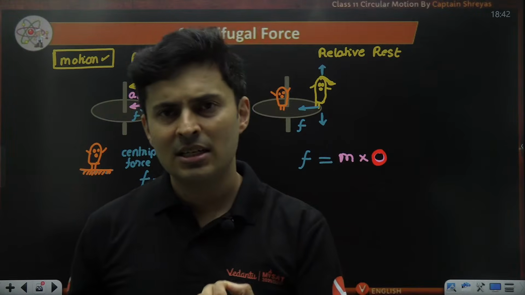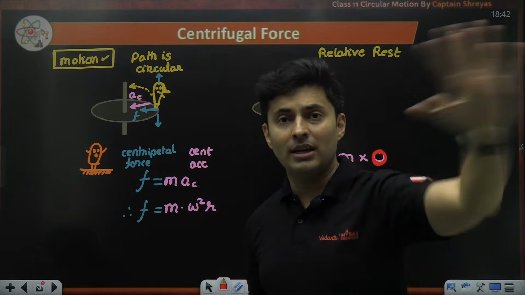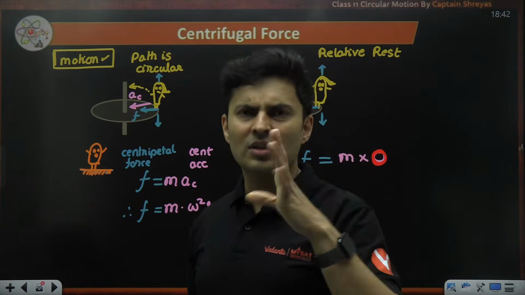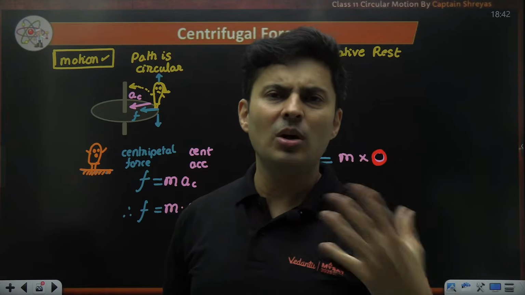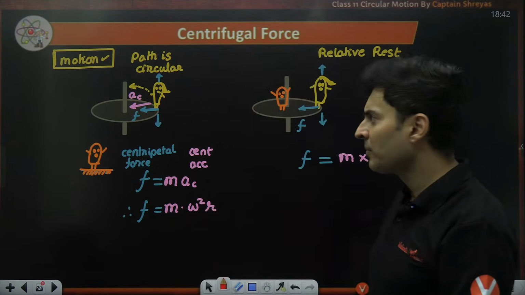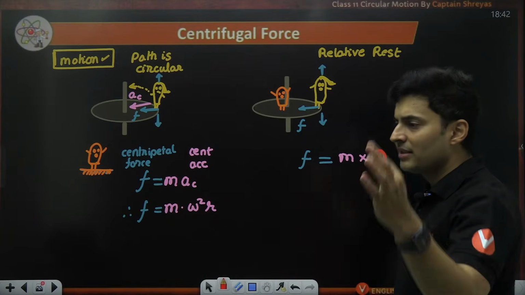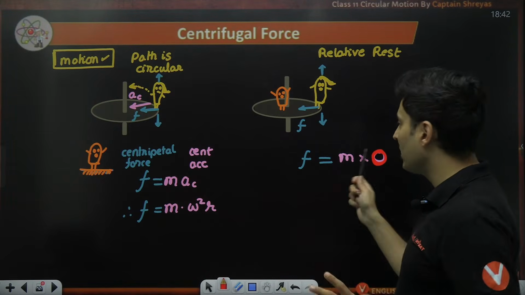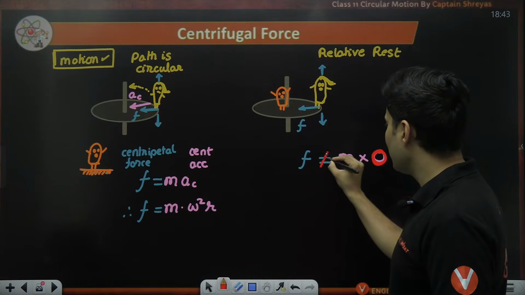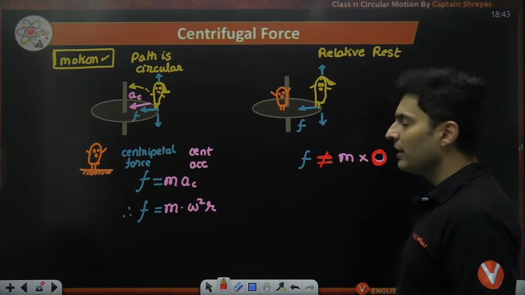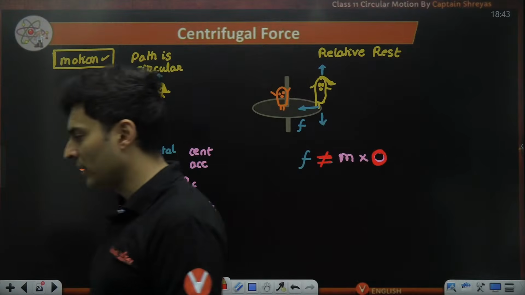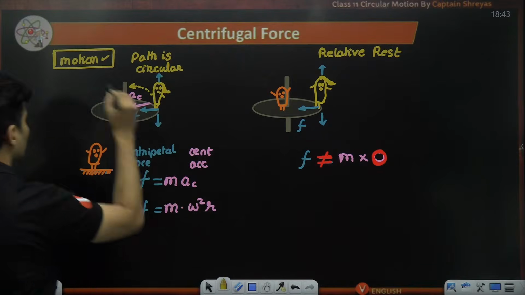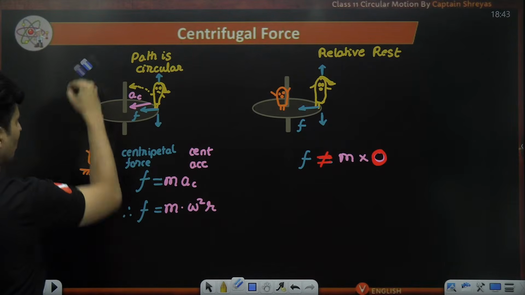Friction, if it was acting, universal truth, it will be acting no matter where you look at it from. If a force is acting, normal, friction, spring force, tension force, any force, it doesn't depend on the observer. It will be there always. So how is it that Pandu is concluding something different over here? This particular rotating frame has some problem. This is not making sense to me. This is definitely not equal. There is something wrong going on over here. So this scenario, my dear students, was actually where the motion happened.